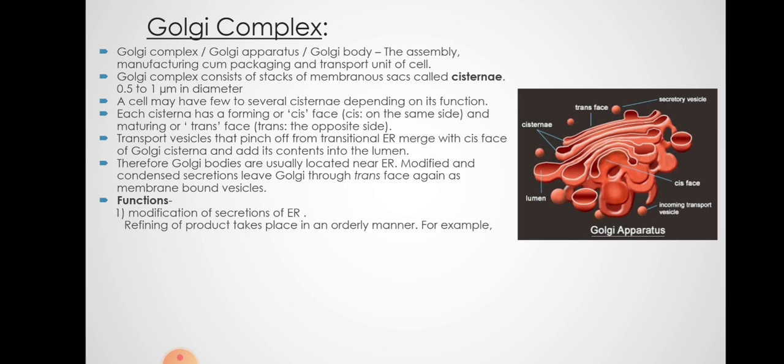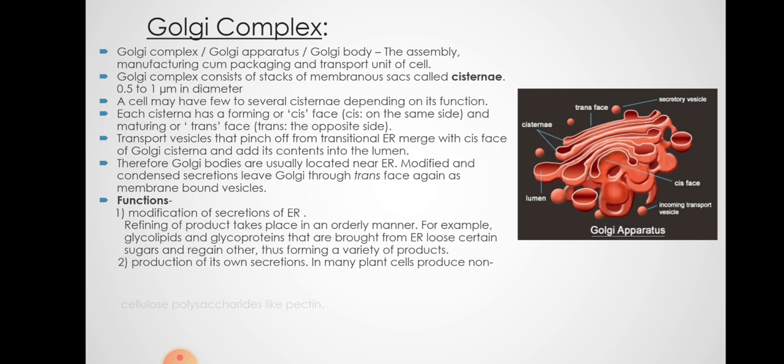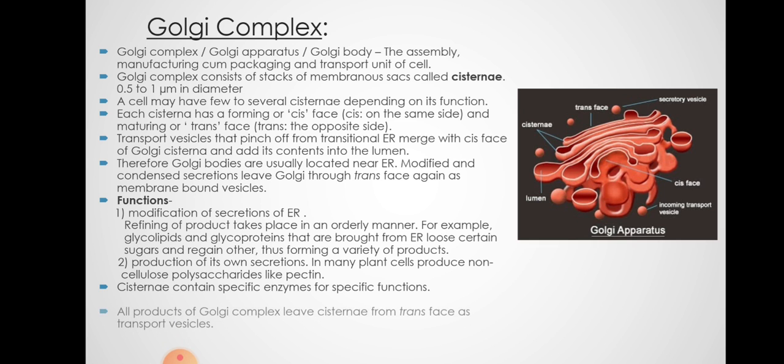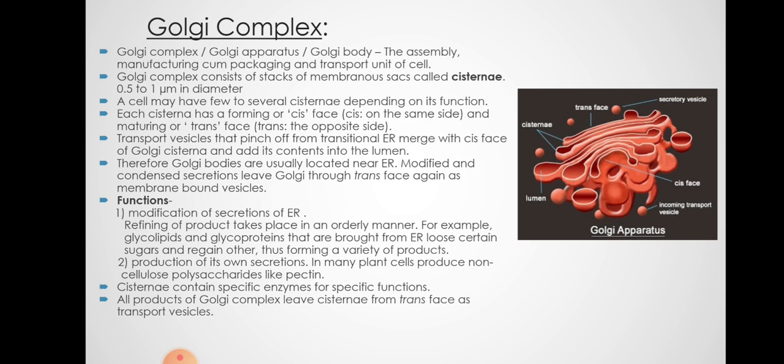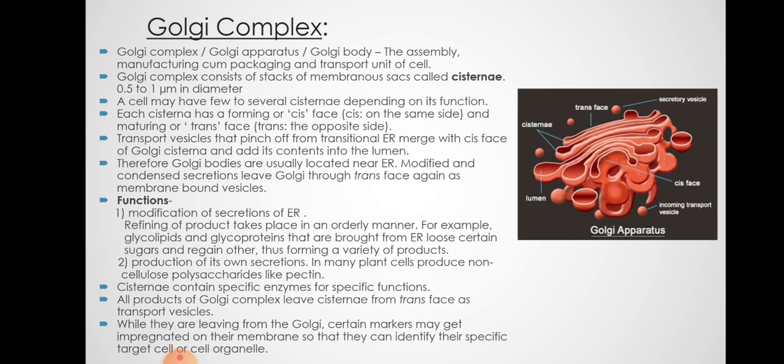So functions are modification of secretion of ER, refining the product takes place in orderly manner, then production of its own secretions. GC can produce its own secretions in plant cells, like produce cellulose polysaccharides like pectin. Cisternae contains specific enzyme for specific function. All products of GC leave cisternae from trans phase as transport vesicles. Sometimes it has to get transported to a specific destination, then a tag is added. Certain markers may get impregnated so that it can specifically go to the destination.